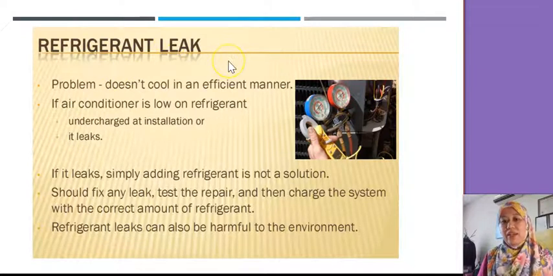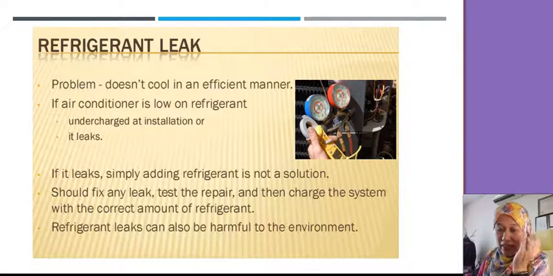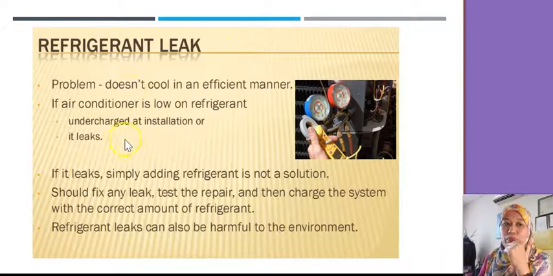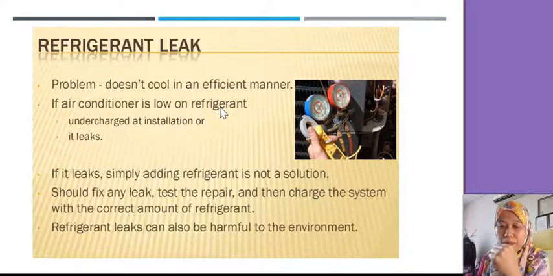Refrigerant leak. Refrigerant is very critical. If it leaks, you won't get the heat absorption or heat release process, so it doesn't cool anymore. Even if you change the temperature, you don't feel it. So if an air conditioner is low on refrigerant, you need to top it up. If it leaks, you need to add refrigerant and repair it.